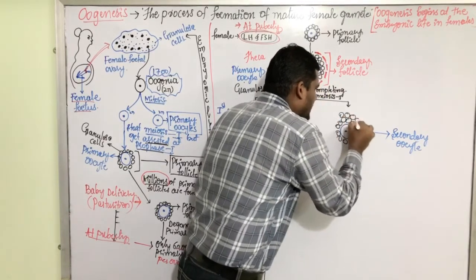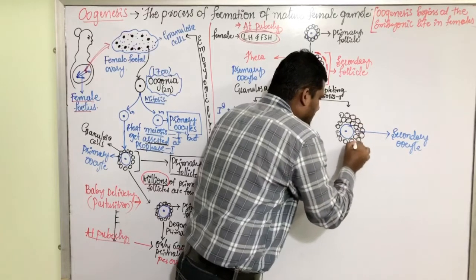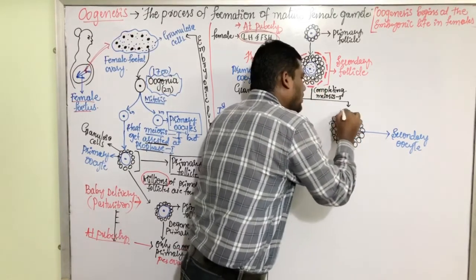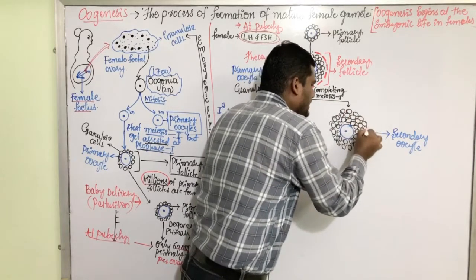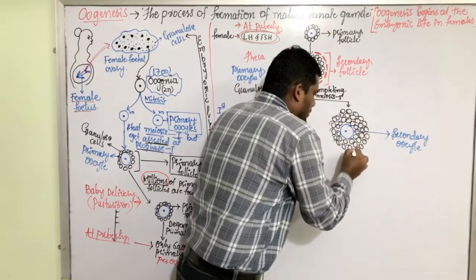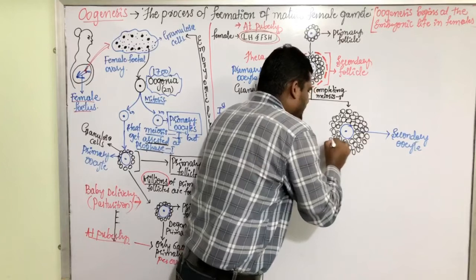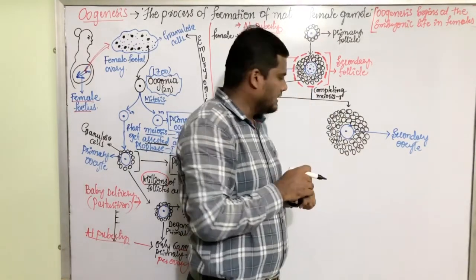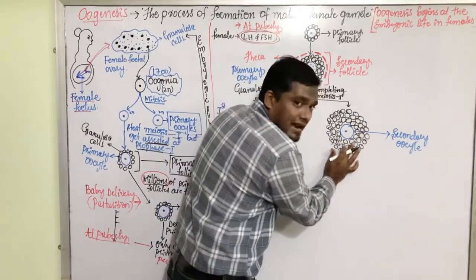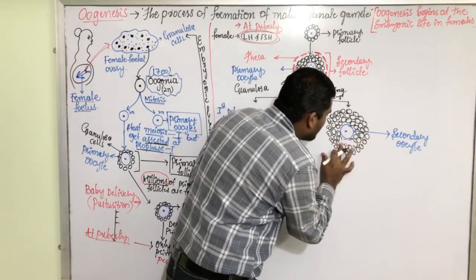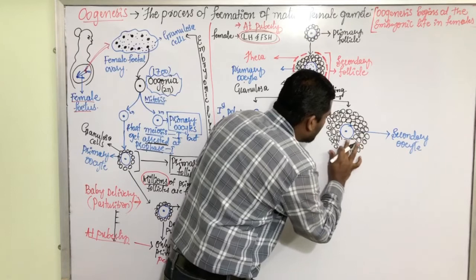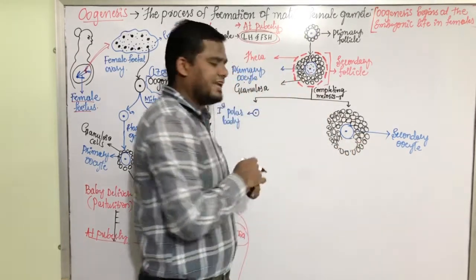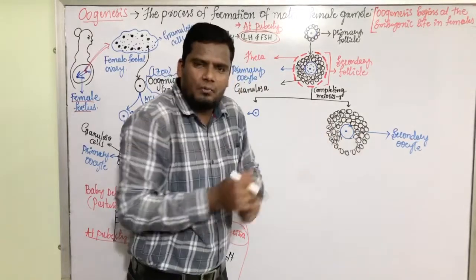And granulosa becomes multi-layered due to the activity of follicle stimulating hormone and luteinizing hormone. And inside these granulosa cells, a small cavity is formed here. A free space is formed here.